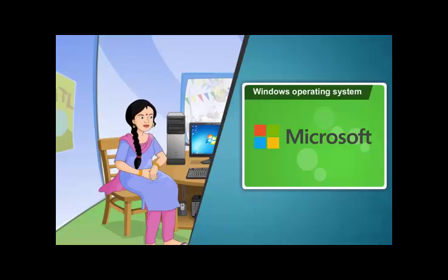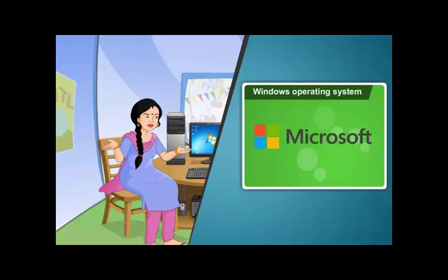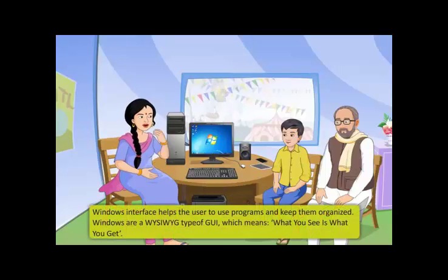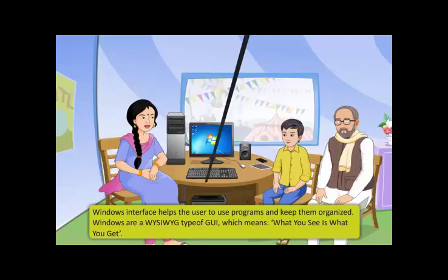In case you have a computer system without the Windows operating system, you can buy licensed software from an authentic seller of the software. An alternative method of obtaining the software could be through online websites such as Microsoft's website. The GUI interface helps you to use programs and keep them organized.